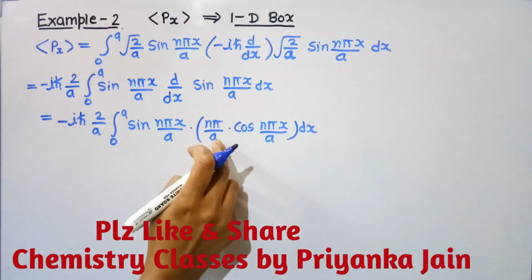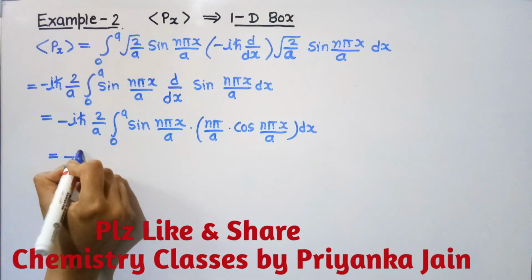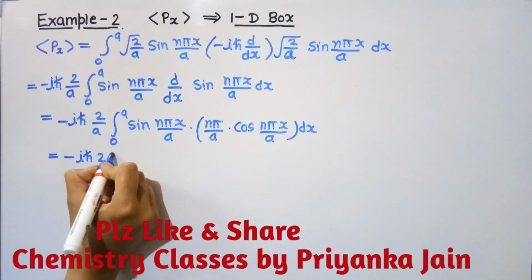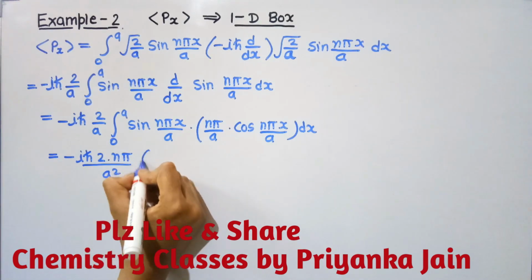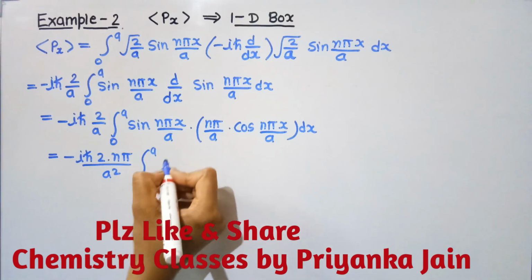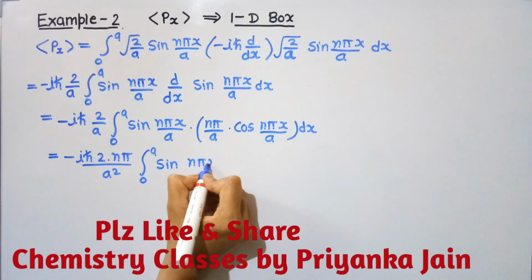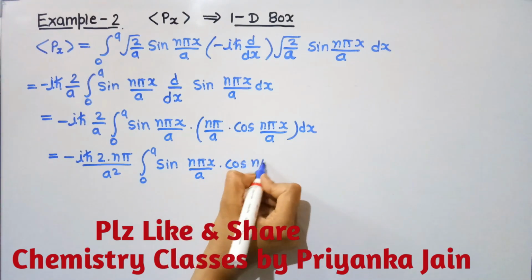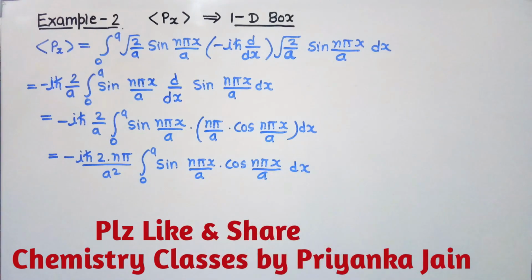Now take this term outside the integration, so it will go here. And then we have sine n pi x upon a cos n pi x upon a dx.